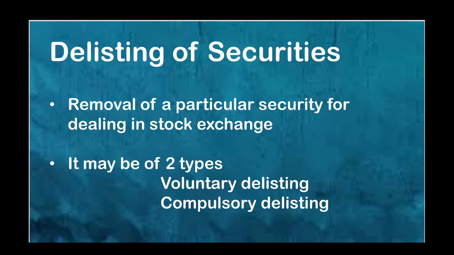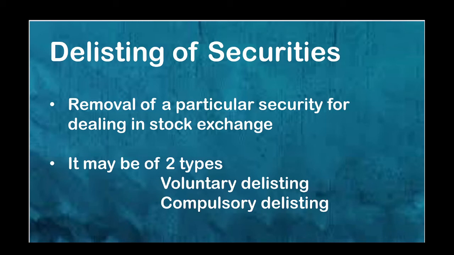Okay. So the second one is compulsory delisting. Compulsory delisting means delisting of the securities of a company by a stock exchange itself. The stock exchange may delist company which have been suspended for a minimum period of 6 months for non-compliance with the listing agreement. Okay, but before suspending the dealings in security, the company will be given an opportunity of being heard by the stock exchange.